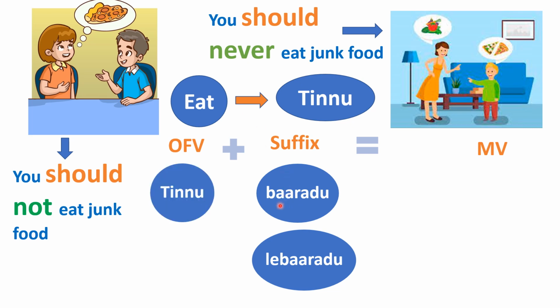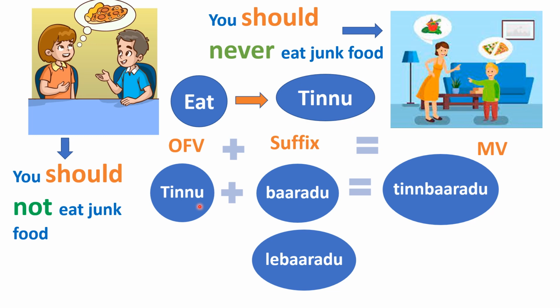When you attach baradu to your OFV tinnu, it becomes tinnabaradu. Remember the rule. When you attach the suffix, if your OFV is ending with u sound, you need to discard that sound.